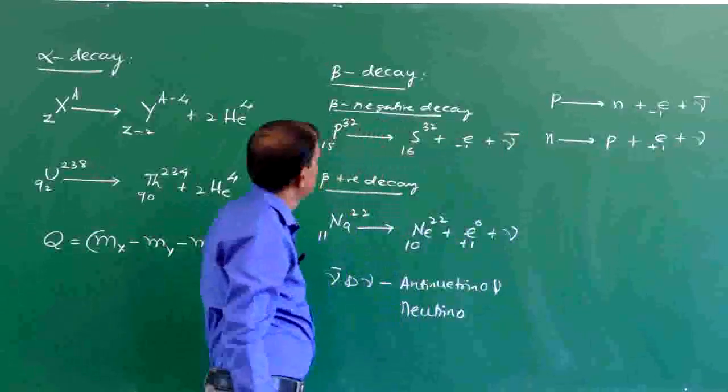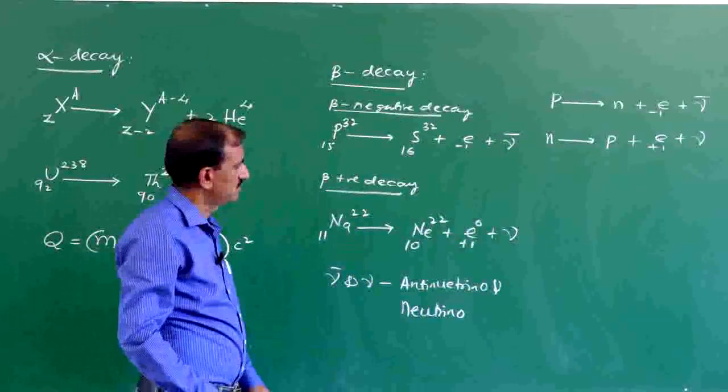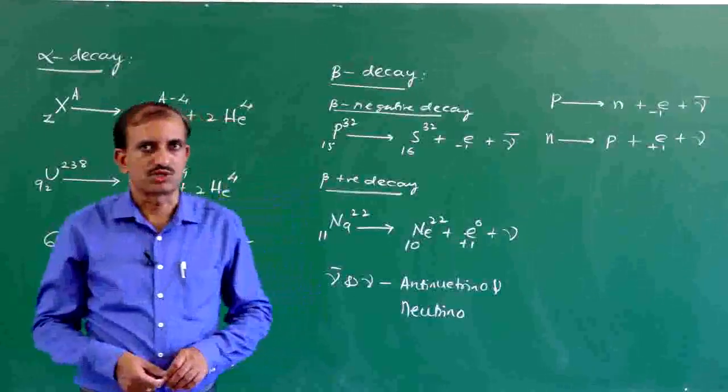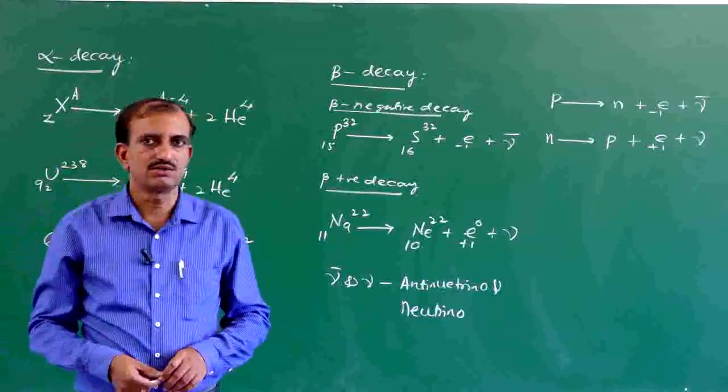So, this is called beta decay. In the case of beta decay, a neutron is converted into a proton, or a proton is converted into a neutron.